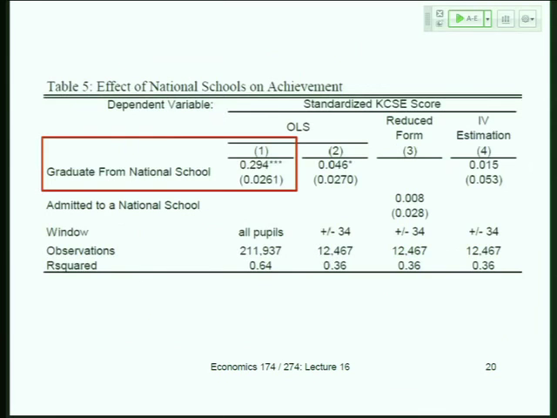Okay, so this is what the regression looks like. And I want to go through these tables because I think now that you guys have seen more regressions and some more research designs, it's kind of neat to see the data. So, column 1 here uses the full sample, 211,000 observations, and has some controls in terms of what district you're in, your gender, and whatnot, and estimates an effect of 0.294 of a standard deviation in terms of the normalized, standardized KCSE score.